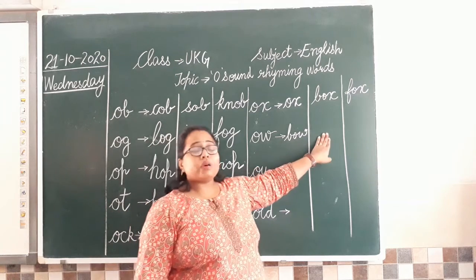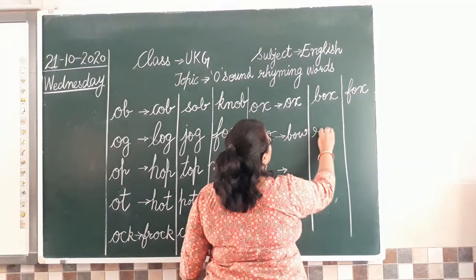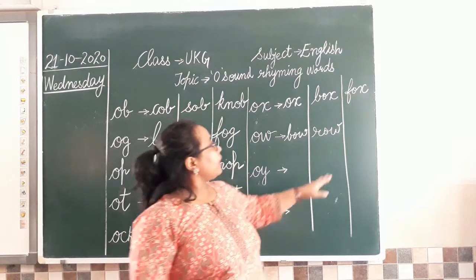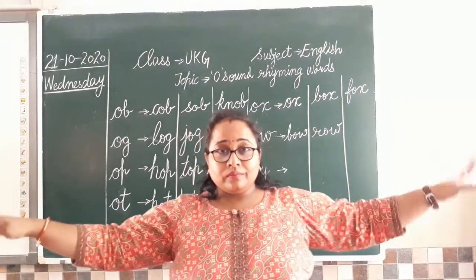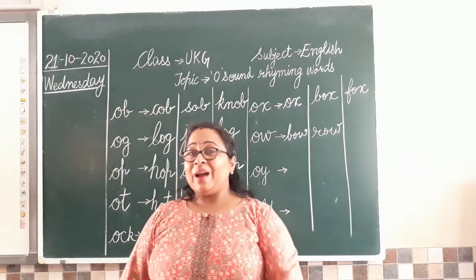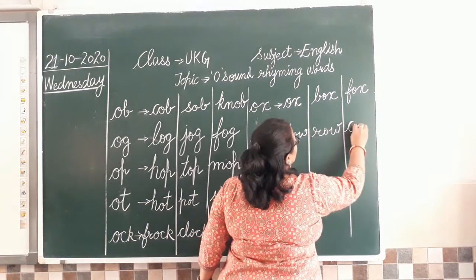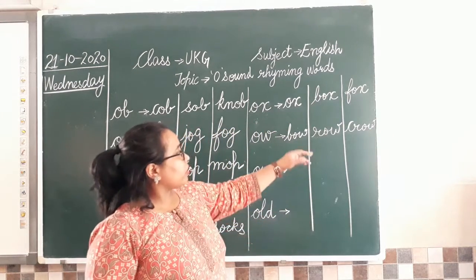Next, ow sound word. Row. Yes, when we walk in a row. Row. One more word can you tell me with ow sound? Who was thirsty? Crow. Yes, the thirsty crow. Crow. So one word is crow.